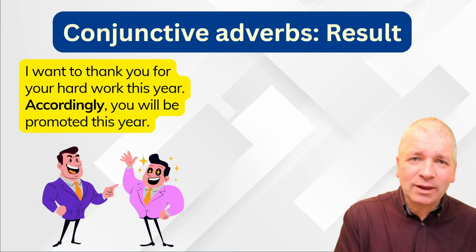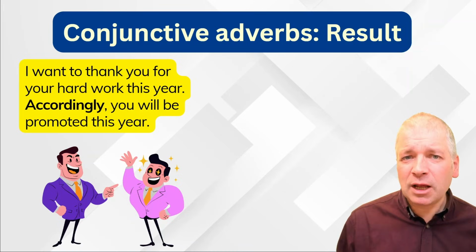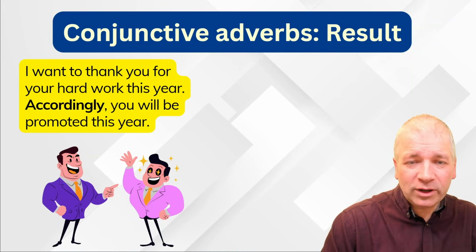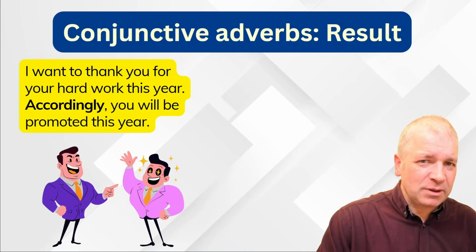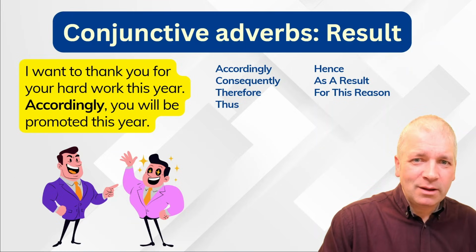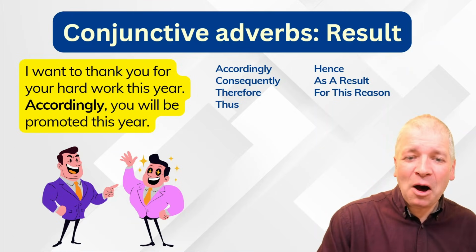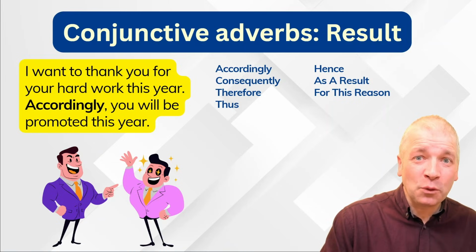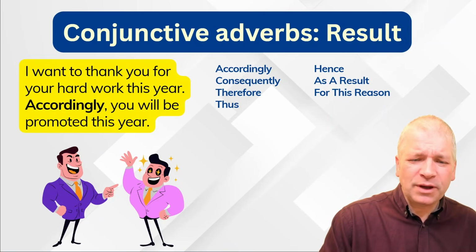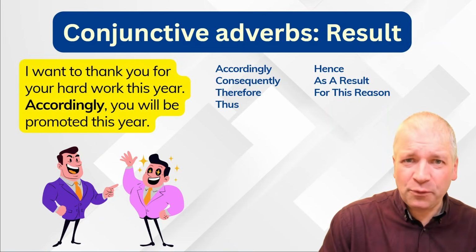The hard work leads to this particular outcome, and accordingly tells us that we've got an outcome with this particular sentence. Other conjunctive adverbs that could have filled this space are consequently, therefore, thus, hence, as a result, for this reason. Note that thus and hence are rather formal.